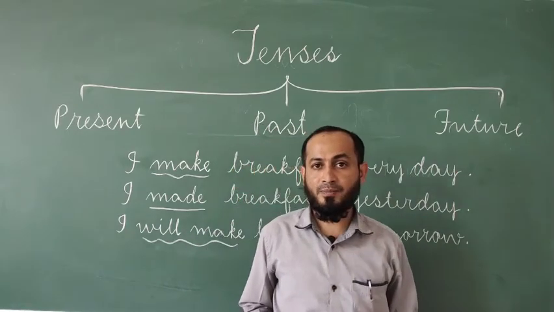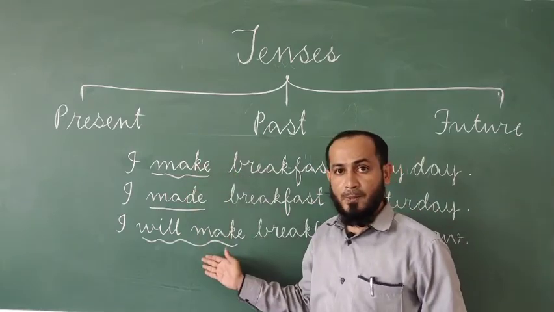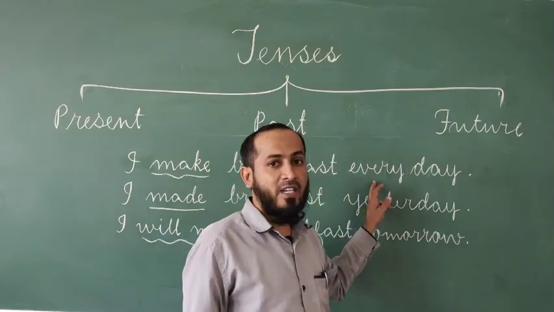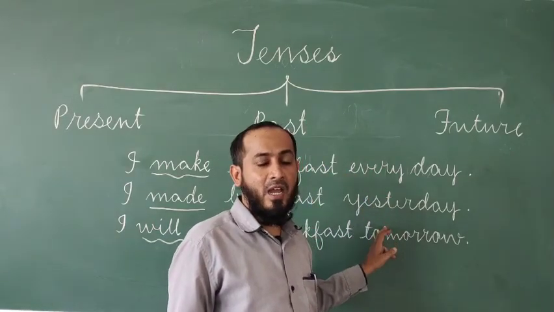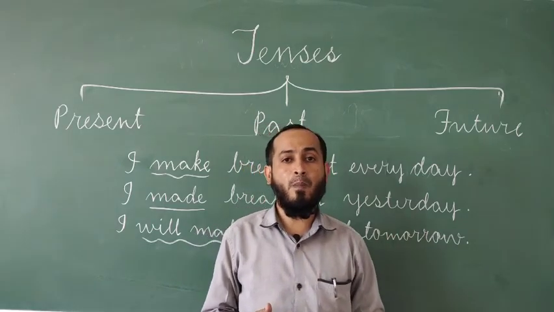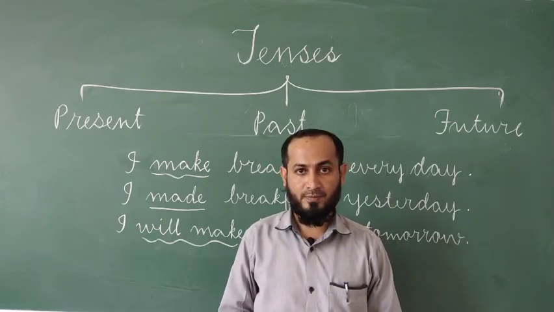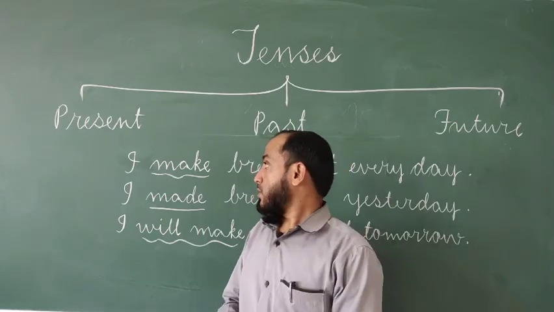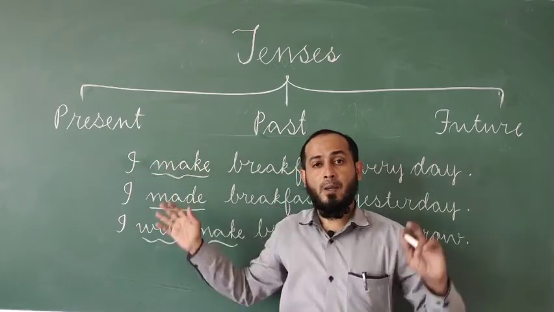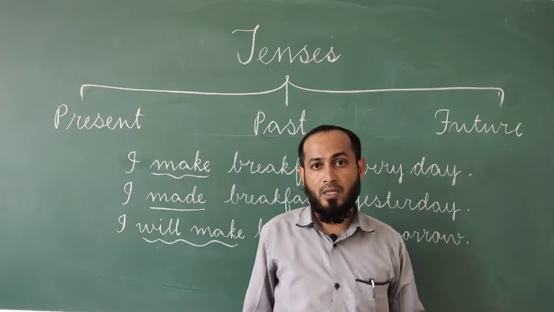Do you understand? And apart from these verbs in this sentence, every day, yesterday, tomorrow refer to present, past and future time respectively. So do you understand what is present tense, past tense and future tense?